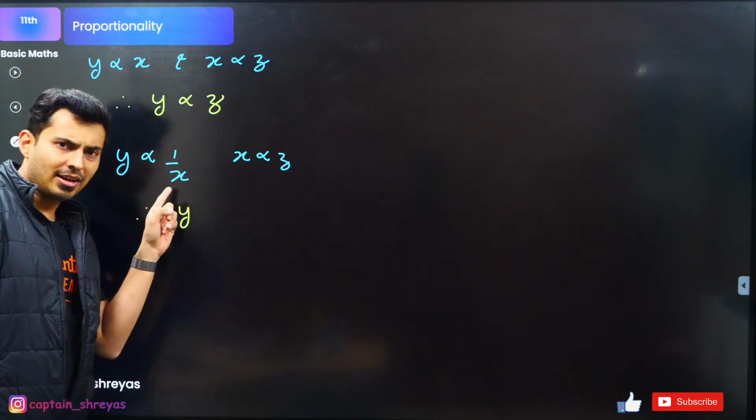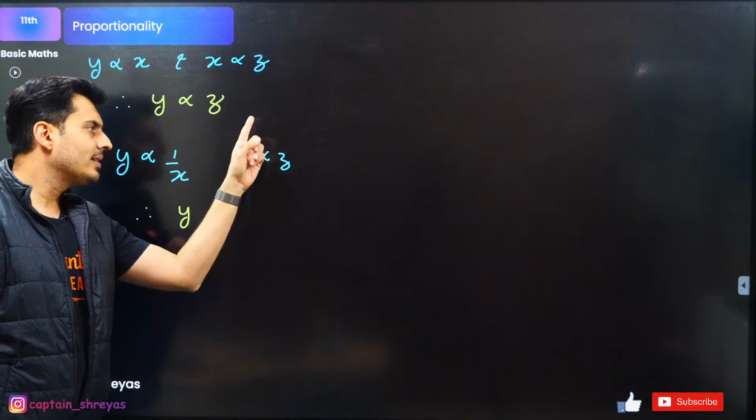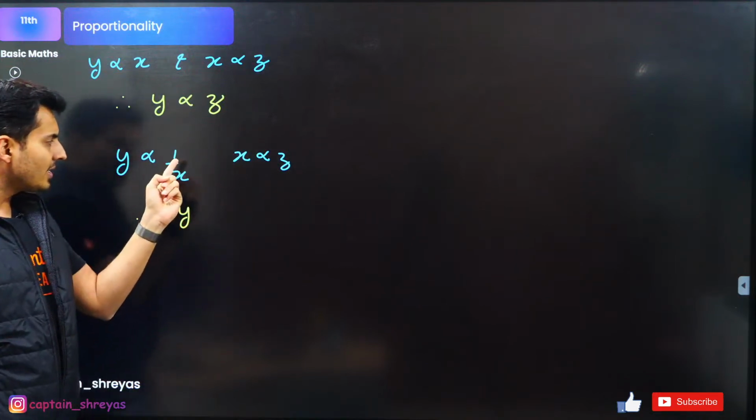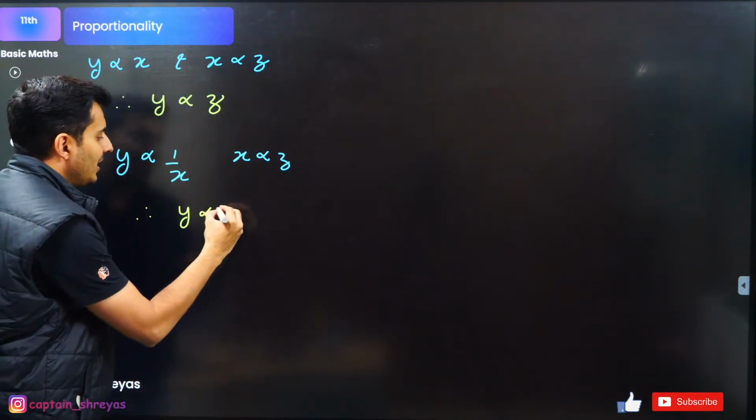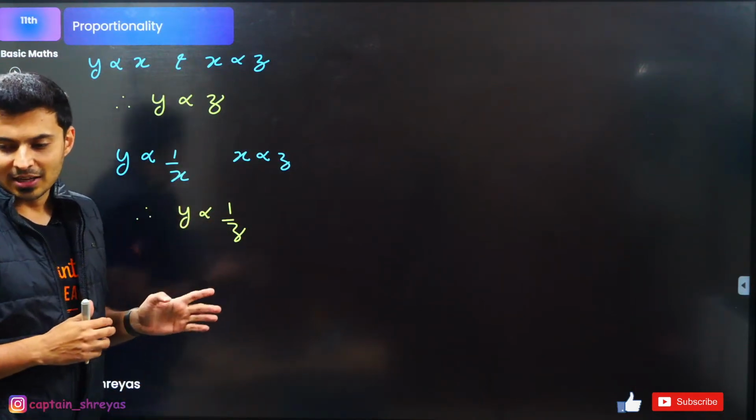Y is inversely related to x, but x is directly related to z. So if z increases, x increases. If x increases, y decreases. So I think y will be inversely related to z. Does that make sense? Very good, Kirtana.